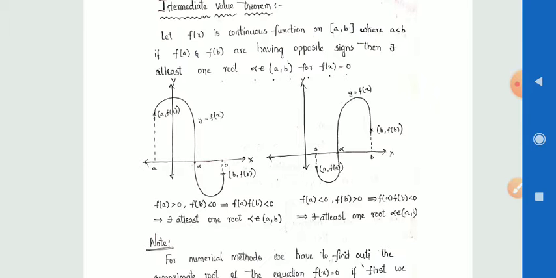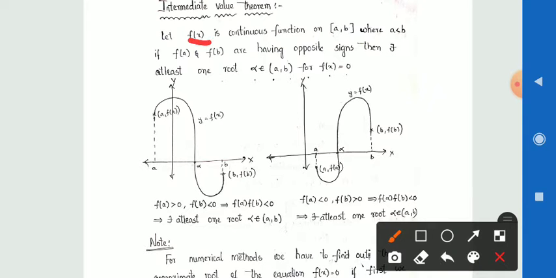If f(a) and f(b) have opposite signs, then there exists at least one root, that is alpha, belonging to the open interval (a, b), for f(x) = 0.